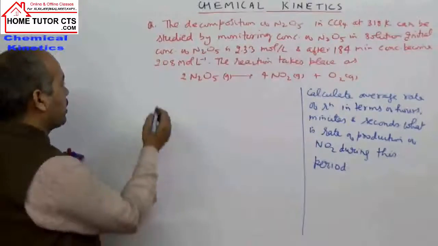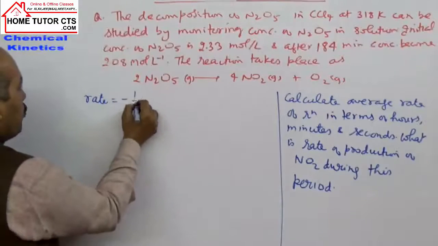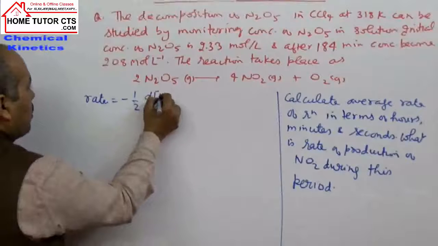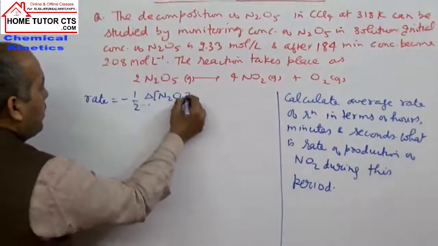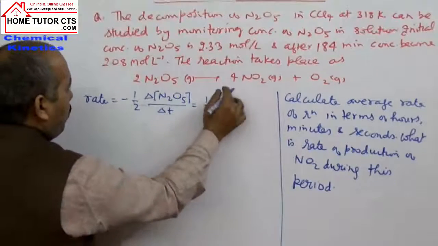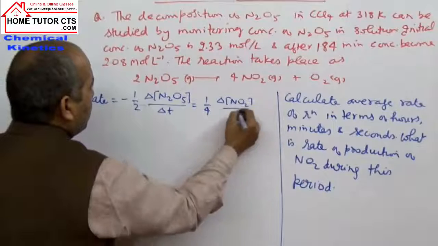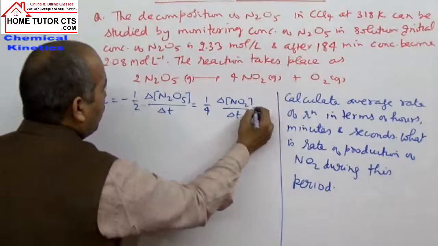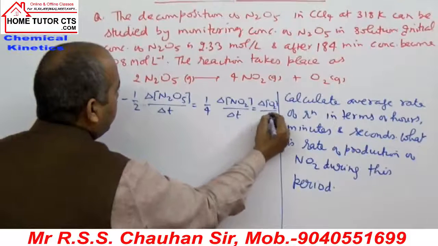If I write the rate of reaction in terms of reactant: rate equals minus 1/2 delta N2O5 by delta t, equals 1/4 delta NO2 by delta t, equals delta O2 by delta t.